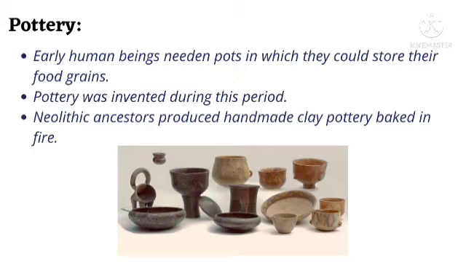These animals also benefited them, like the cows and the goats gave them milk and meat, and the cattle also helped them in plowing the field, right? And dogs gave them company and also helped them in hunting. So when they went hunting, the dogs helped them in the hunting process. This way the domestication of animals provided them with security, served as food in the form of meat, and occasionally served as a means of transport also.